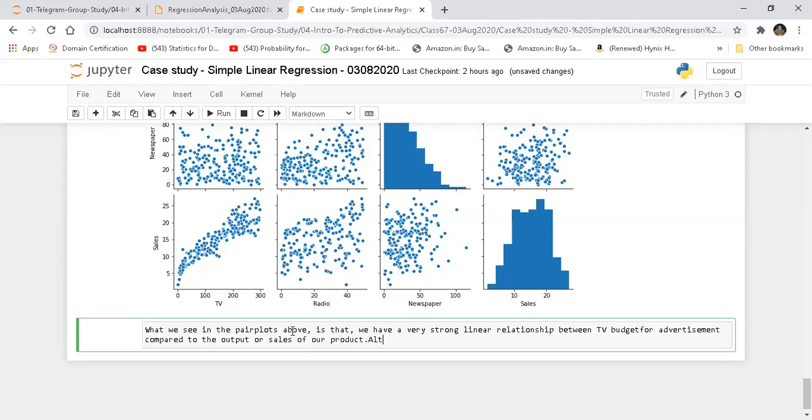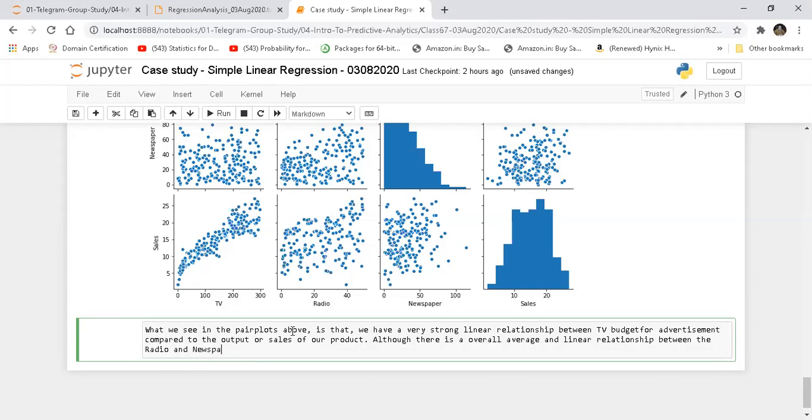Although there is an overall average and linear relationship between the radio and newspaper channels, and hence in these cases also we can mathematically get a best fit line.